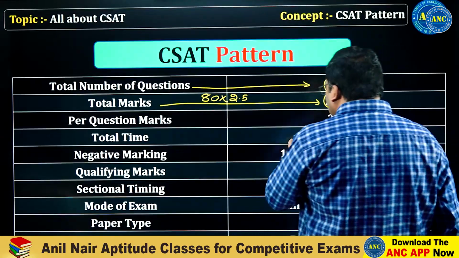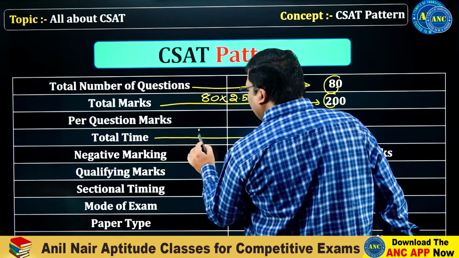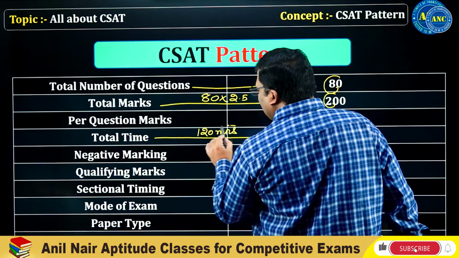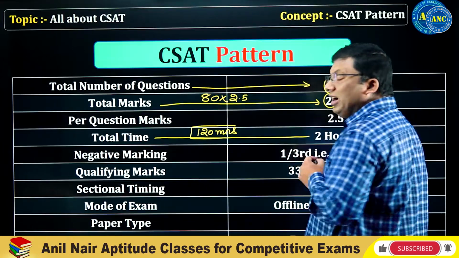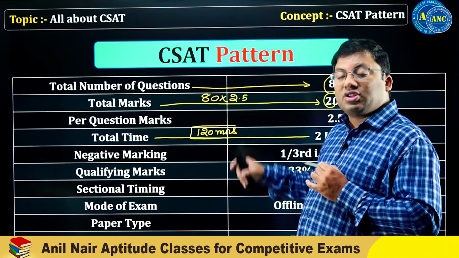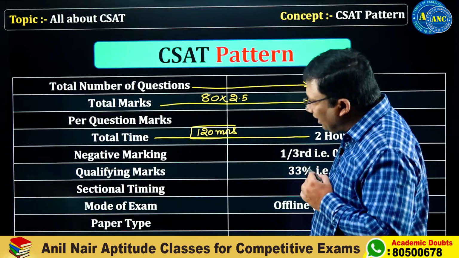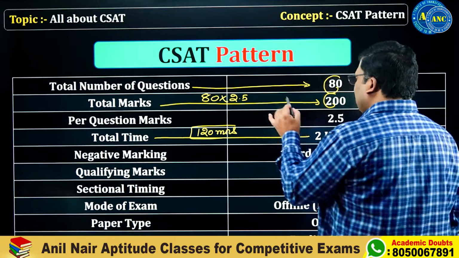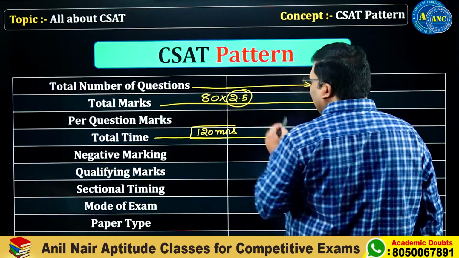How much time is given? 2 hours, which is 120 minutes. CSAT, General Studies Paper 2, is a 2-hour paper. In 2 hours, the total number of questions is 80, and 2.5 marks are given per question.